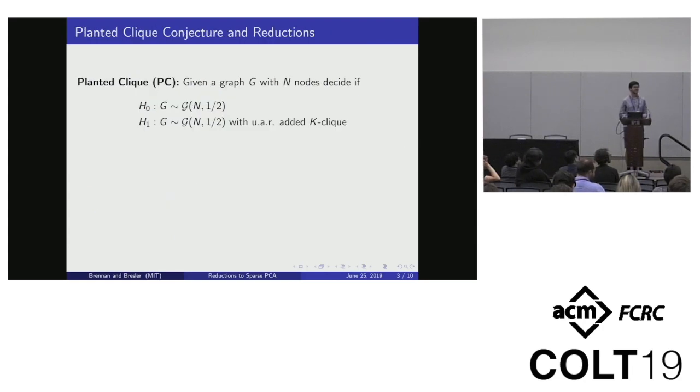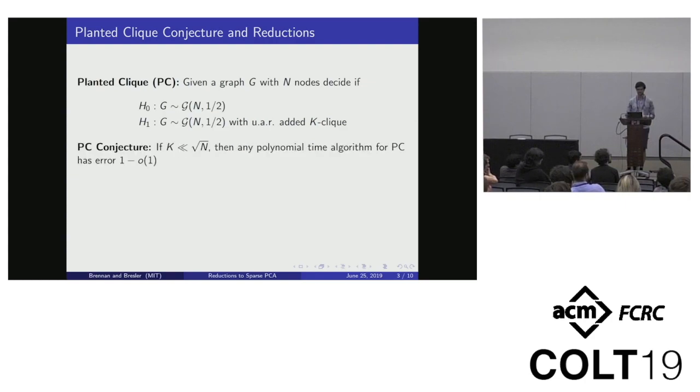When you try to show lower bounds against polynomial time algorithms, you need to make some sort of complexity assumption. The complexity assumption we'll focus on is planted clique. In the planted clique problem, you observe a graph G with n nodes, and the task is to determine whether or not it's sampled from an Erdős-Rényi random graph with edge density half, or one where there's been a K clique planted uniformly at random in this graph. Even though the planted clique becomes the largest clique in the graph as soon as K exceeds 2 log n, it's only when K exceeds about root n that polynomial time algorithms for planted clique begin to work. The planted clique conjecture is that this is optimal, that you need K at least root n for PC to be solvable.